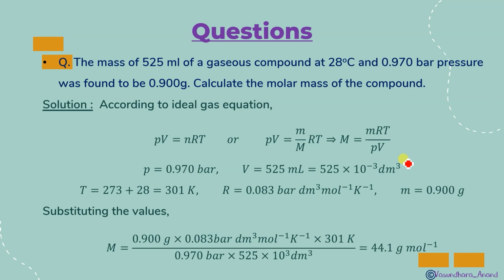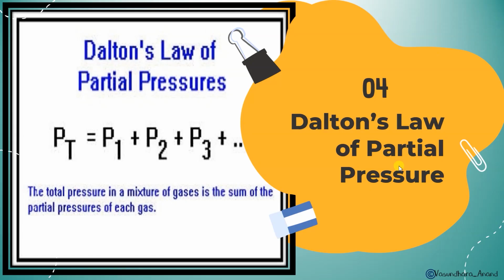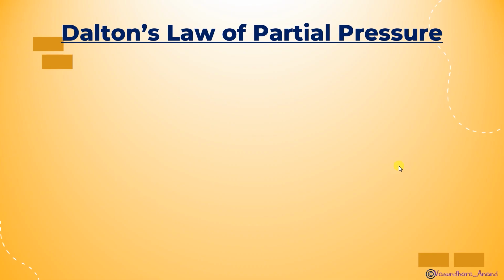Okay, that's the answer. The next topic is Dalton's law of partial pressure, that is PT is equal to P1 plus P2 plus P3. This is the equation we are going to find. Dalton's law of partial pressure says that the total pressure in a mixture of gases is the sum of the partial pressure of each gas. If we get the sum of the individual pressures of whatever gas components are there, we will get the total pressure of the mixture.